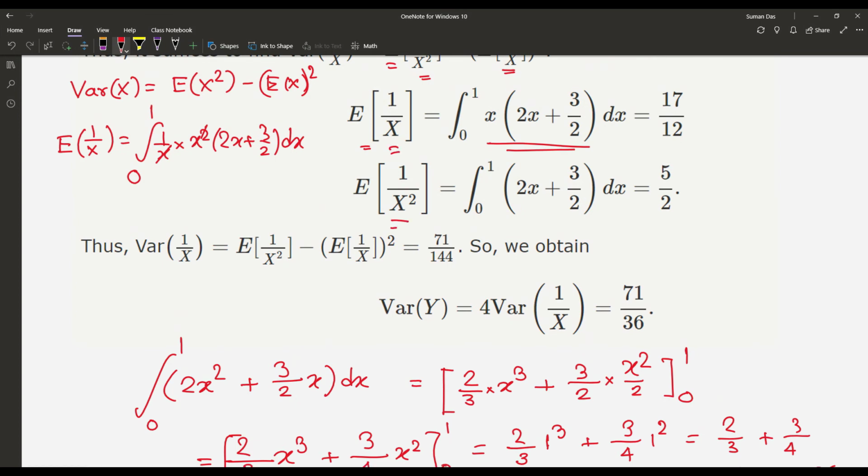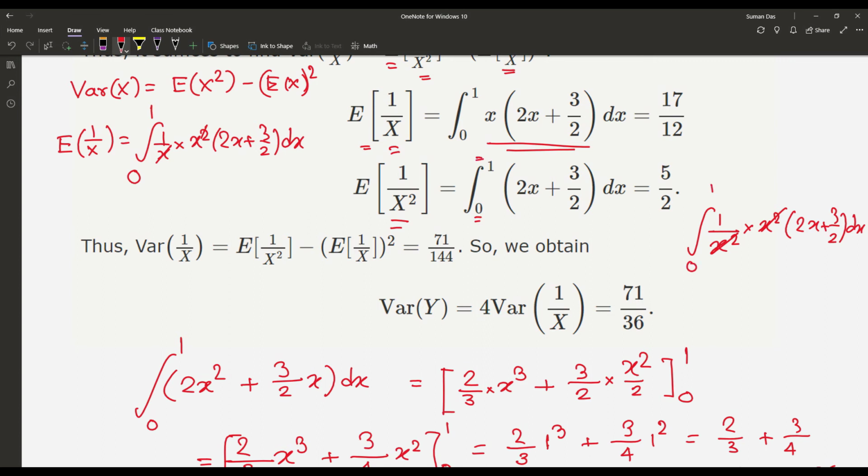Then we have to find E of 1 by X square. In the same manner, it is 1 by x square into x square (2x plus 3) by 2 dx. So we can cancel the x square, and the range is also from 0 to 1.